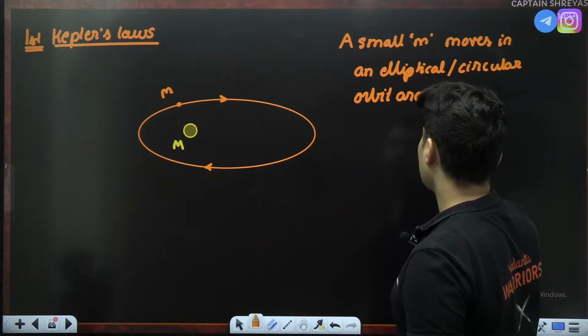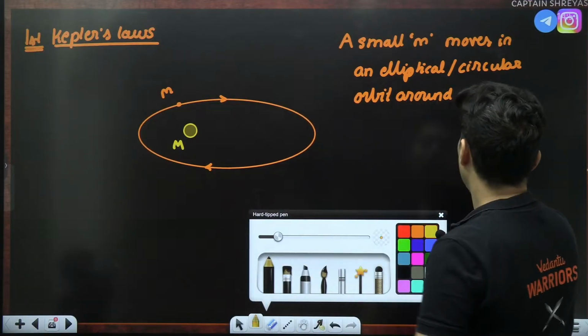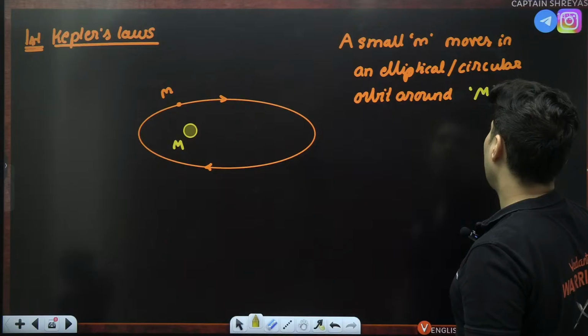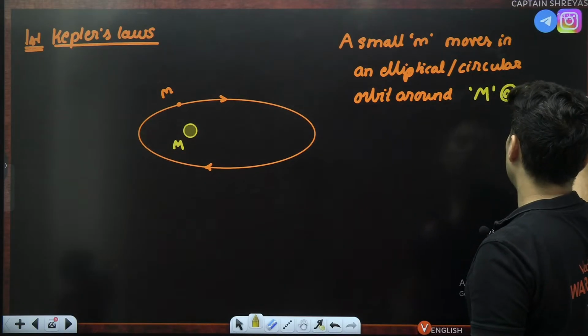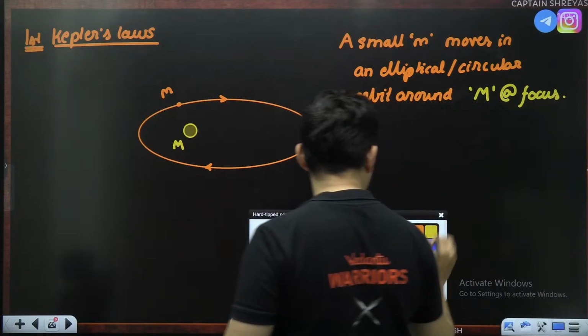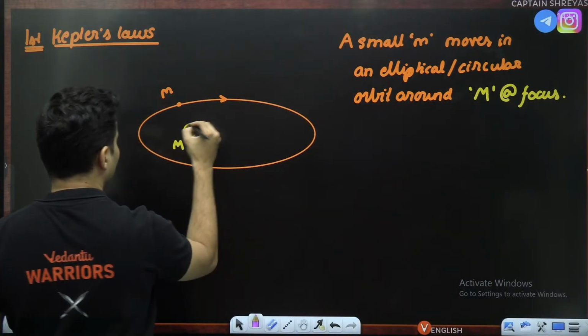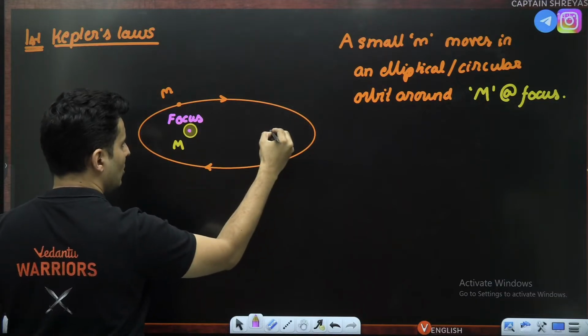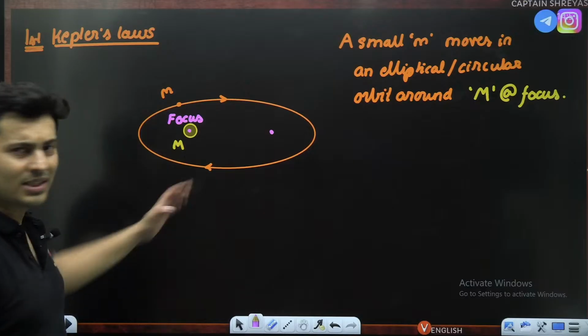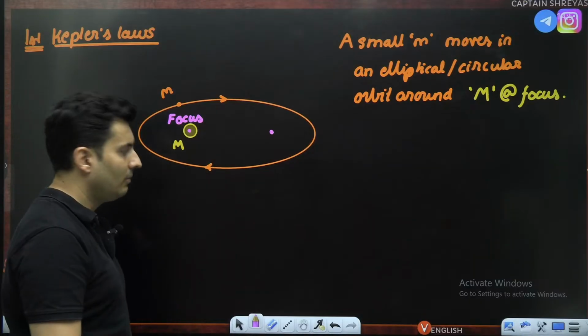So that's why I said a small mass goes in an elliptical or circular orbit around whom? Around capital M at one of its foci. So that capital M will be at the focus. The other focus, nothing is there. Don't get scared, sir. What is there at the second focus? Nothing is there. Keep that in mind.